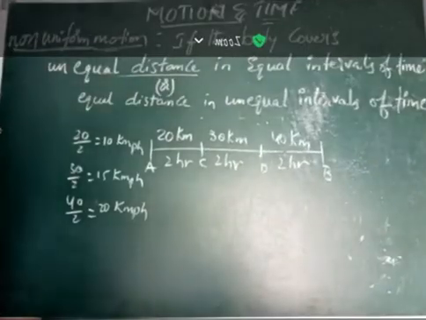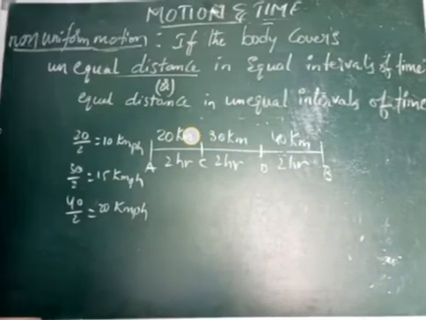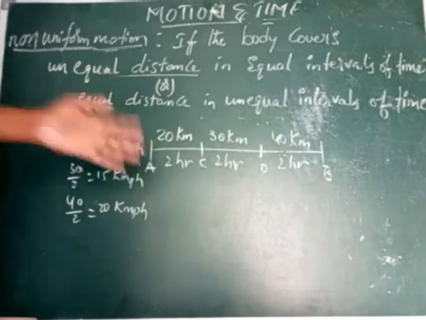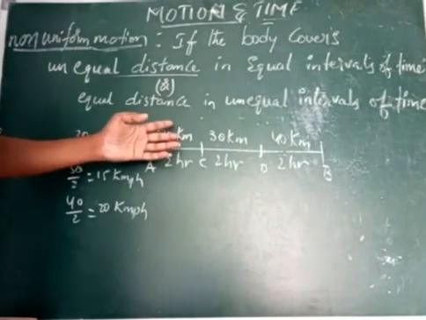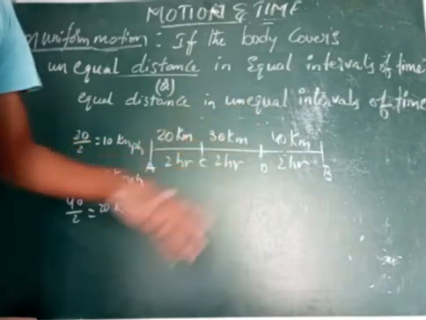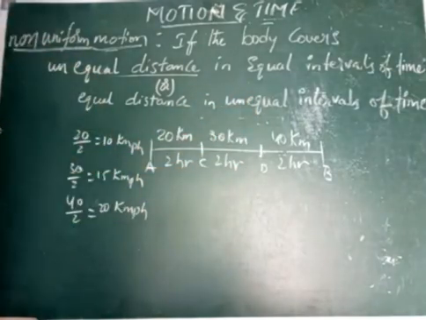But in this case, the speed is changing from one point to another point, so the motion of the body is non-uniform motion.